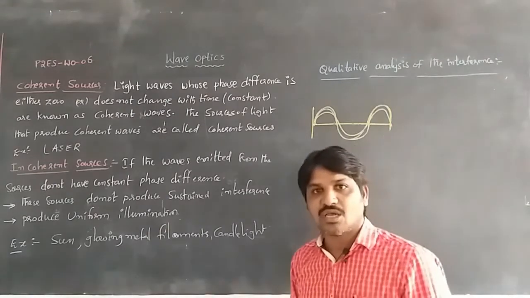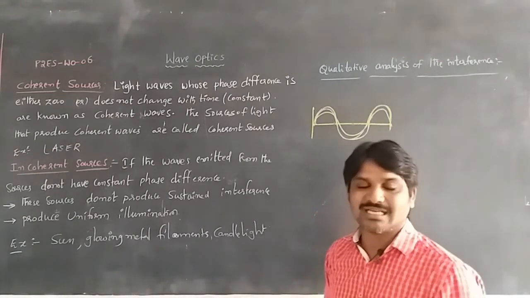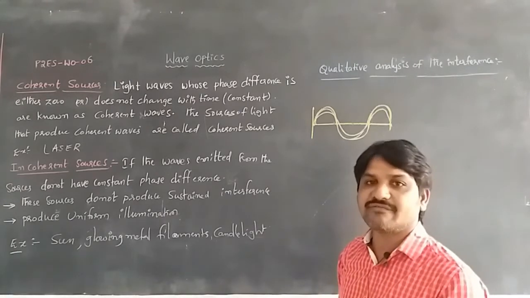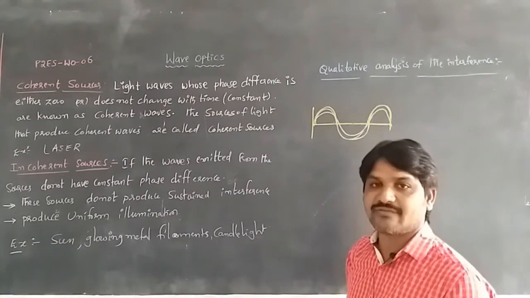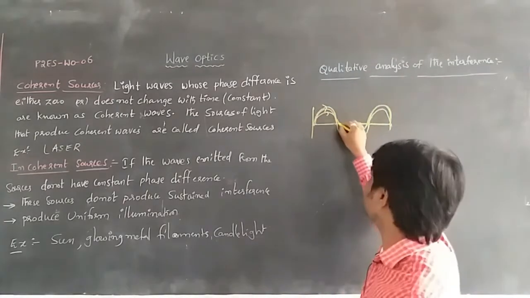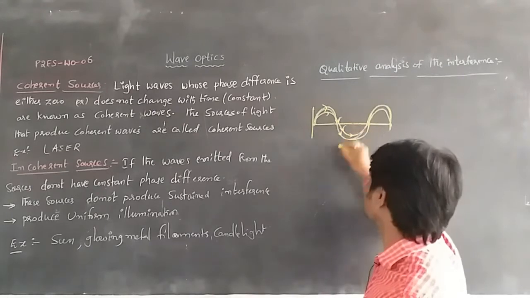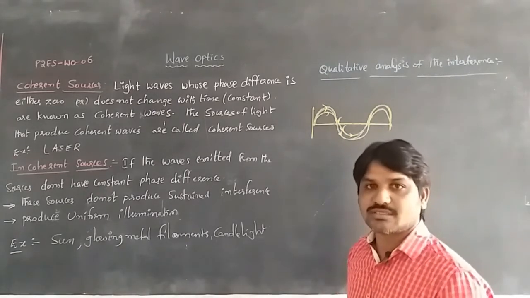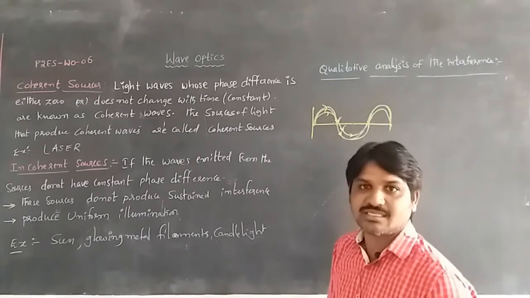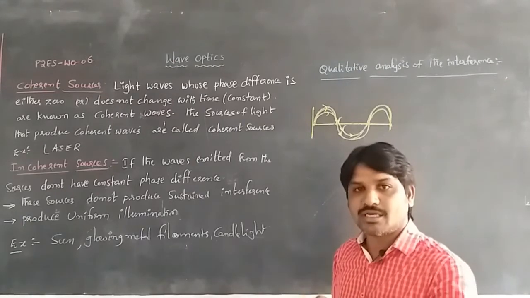Light waves whose phase difference is either 0 or does not change with time are called coherent waves. The coherent waves produced by the sources are called coherent sources.